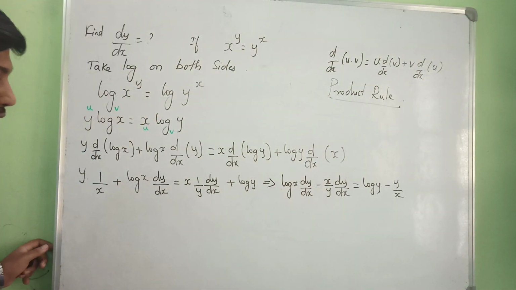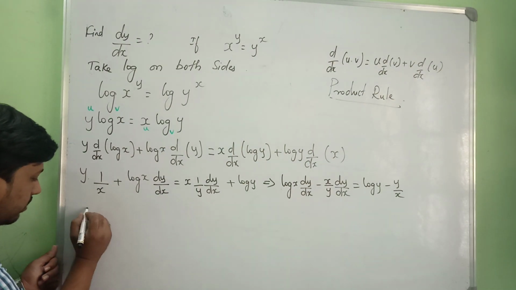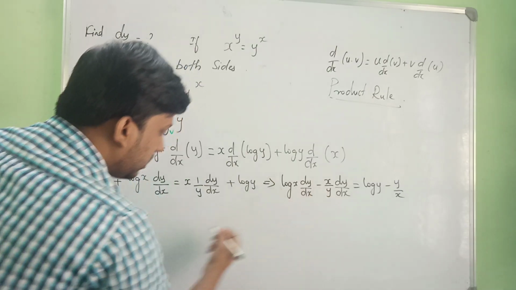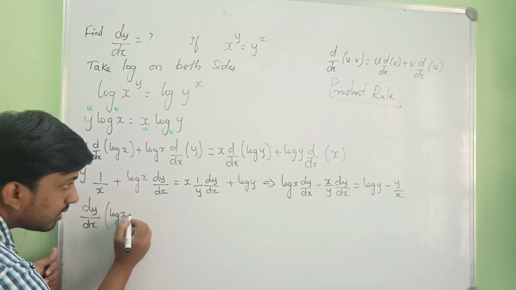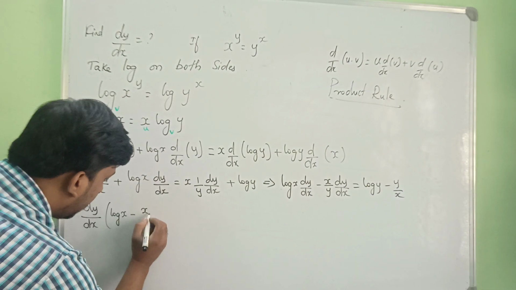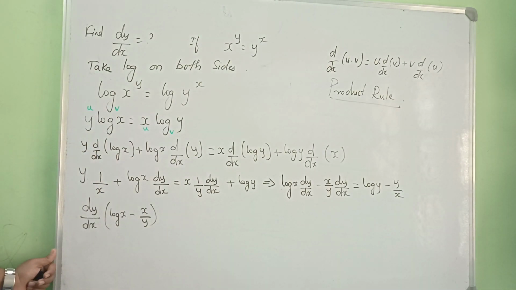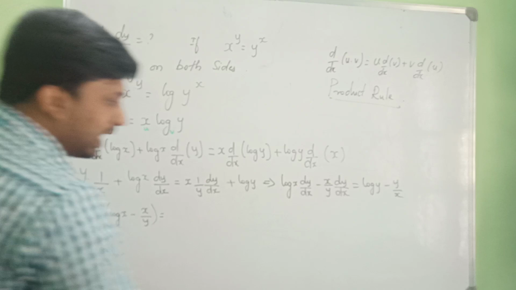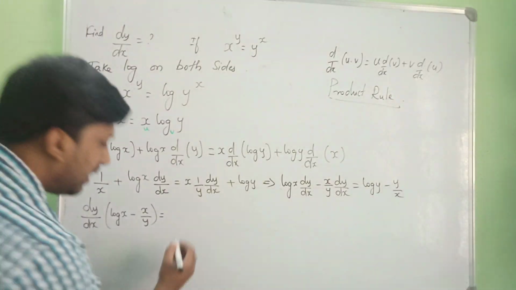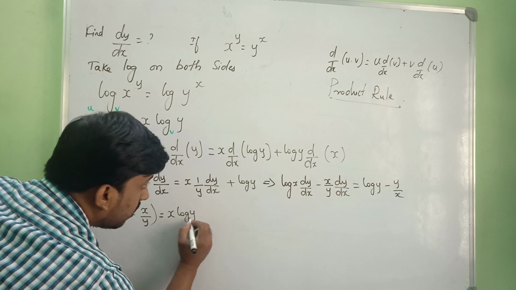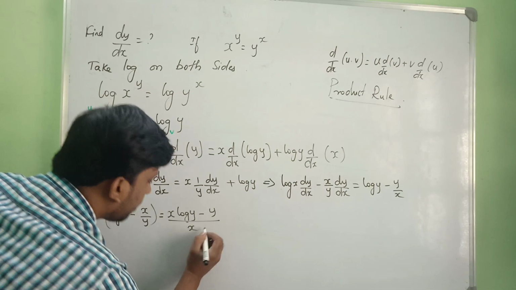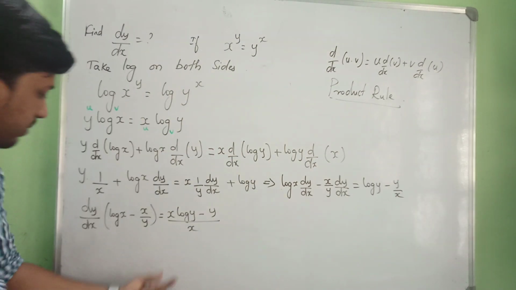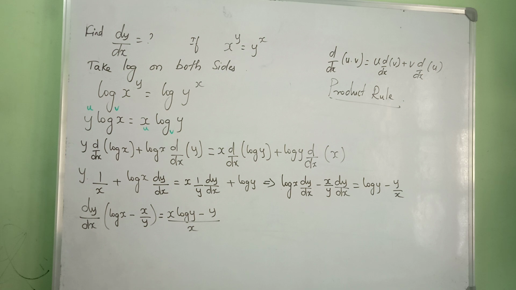So what I am going to do, I am going to take dy by dx as common. So we will be having dy by dx of, what is the remaining here? We have log x minus x by y, that is equal to, let me take LCM here, it is going to become x log y minus y by x. Understanding? I am taking LCM here. So x log y minus y whole divided by x. I hope you are understanding.